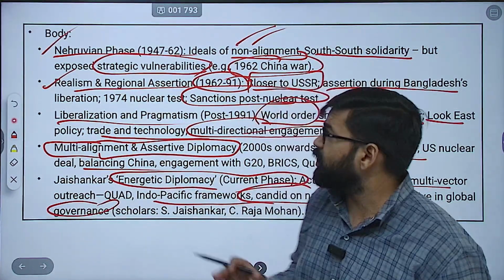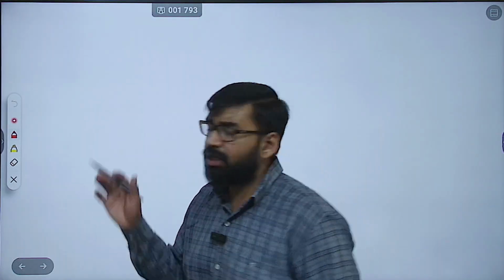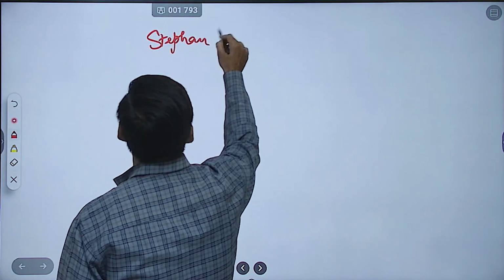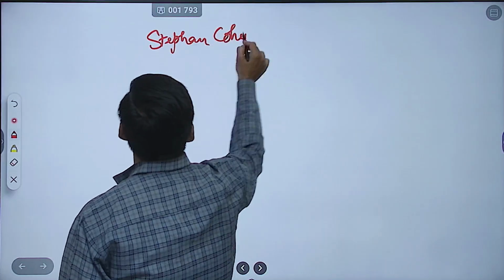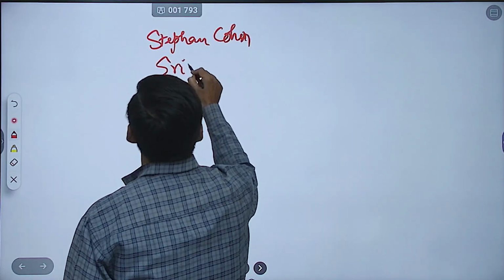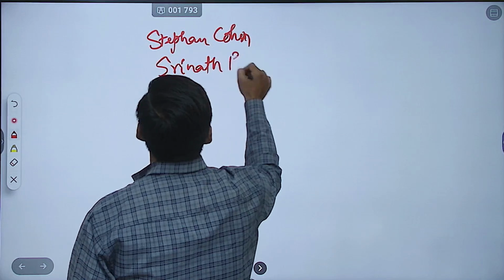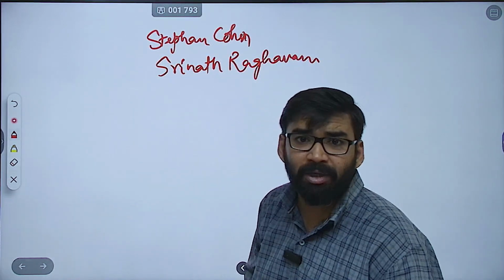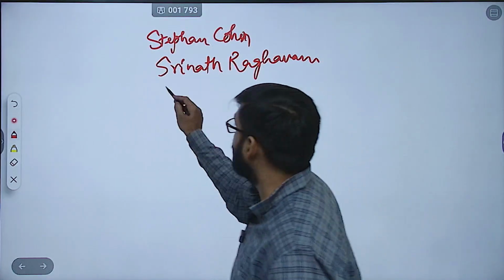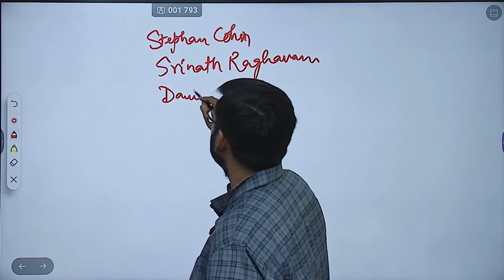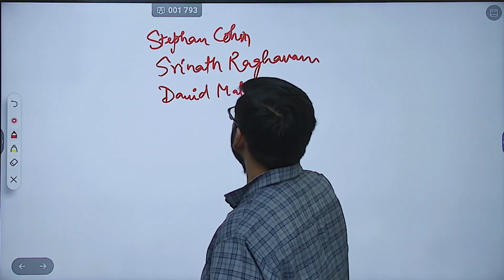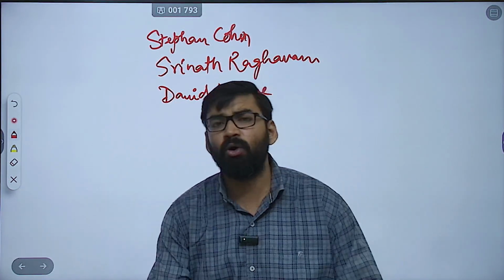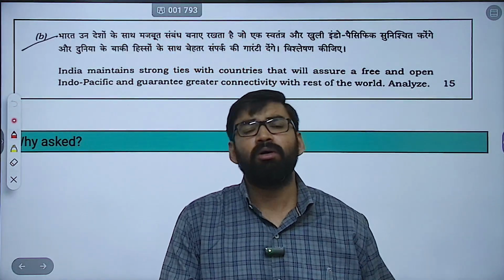Now, what are the scholars that you can mention in this? Here you can mention Stephen Cohen, then you can mention Srinath Raghavan, then David Malone, S. Jaishankar, C. Raja Mohan, all these scholars you can mention in your answer.